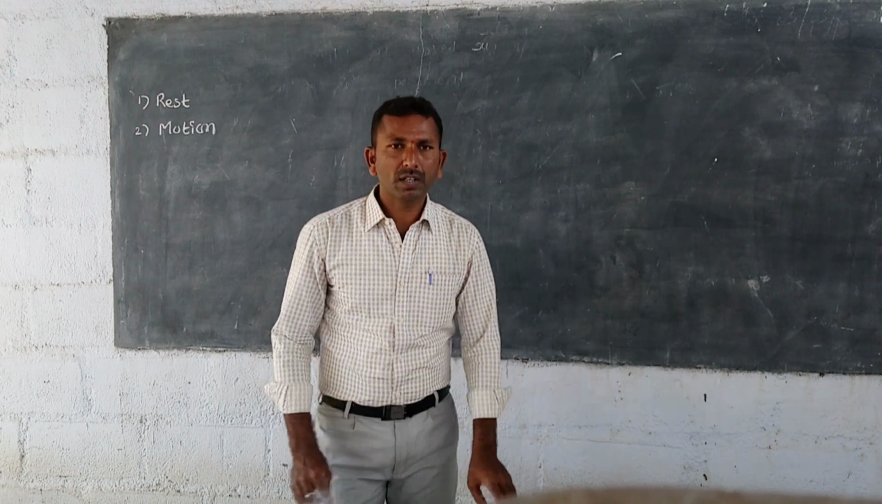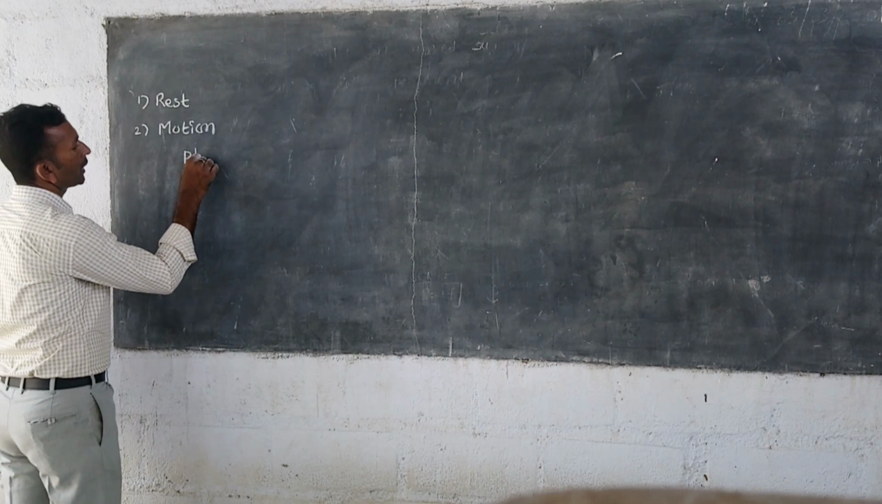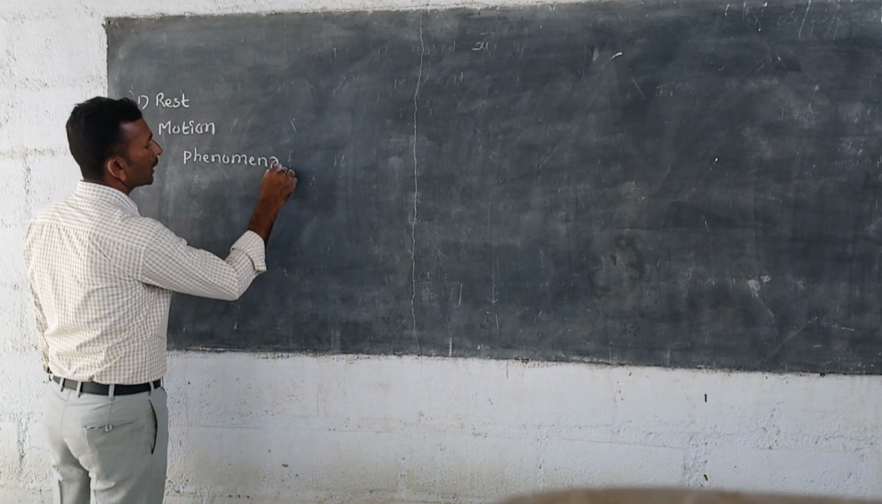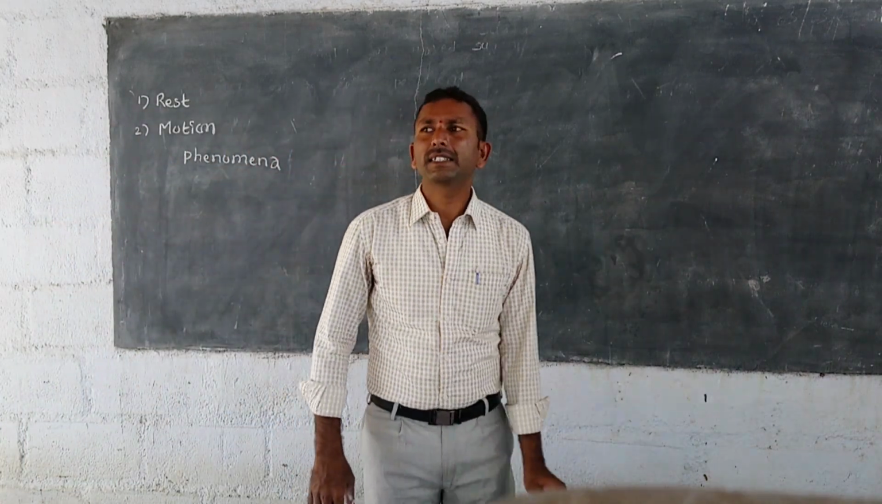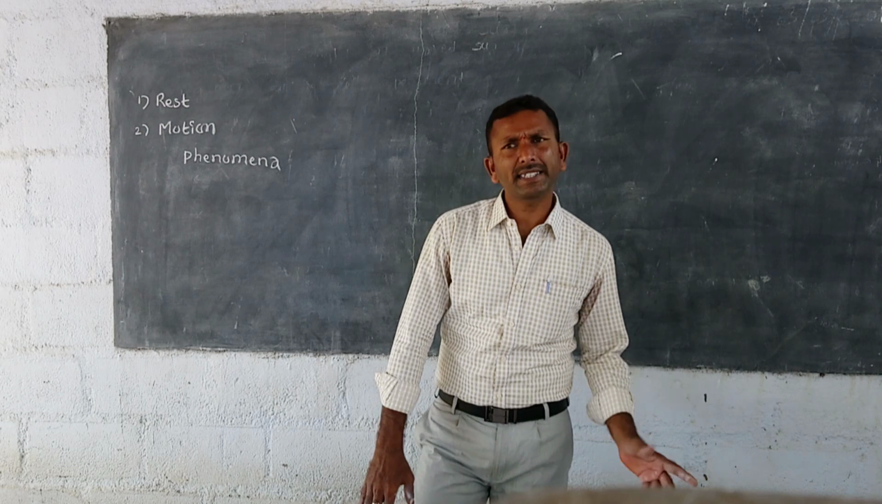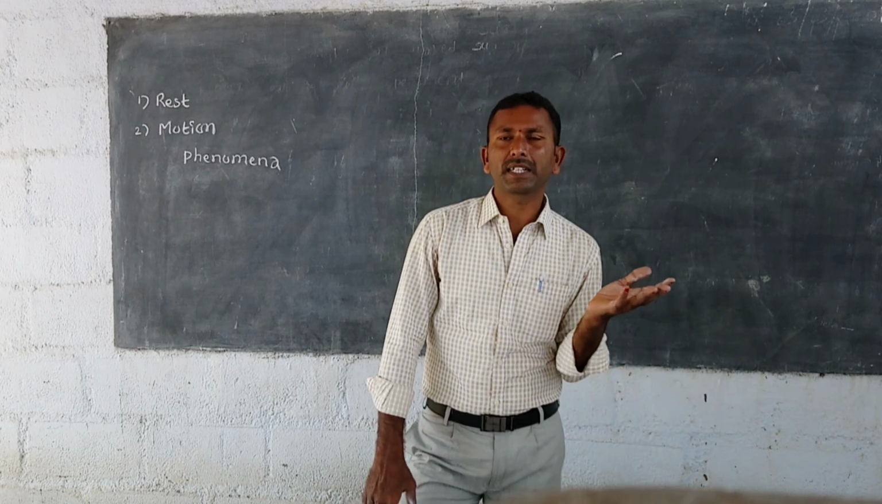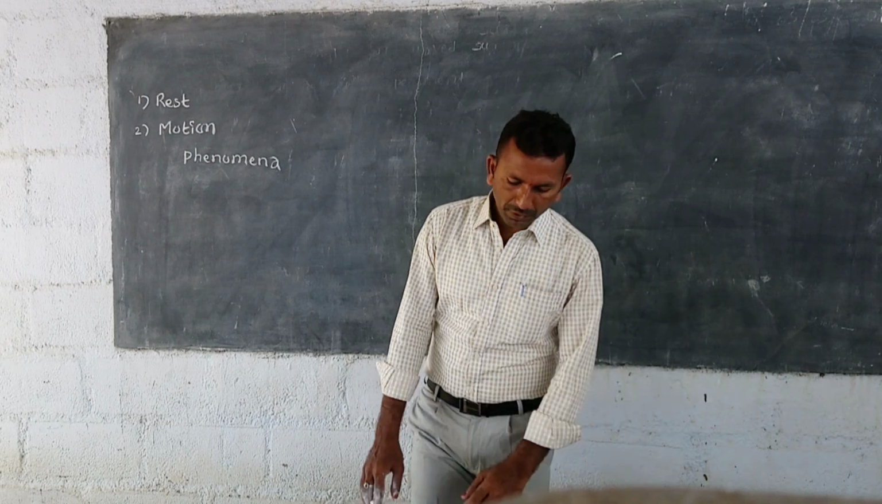Phenomena. Here we got a new word, phenomena. What is phenomena? Phenomena means anything that is happening around us. For example, the wind is blowing here, the birds are chirping here, a number of things. All these belong to the phenomena.